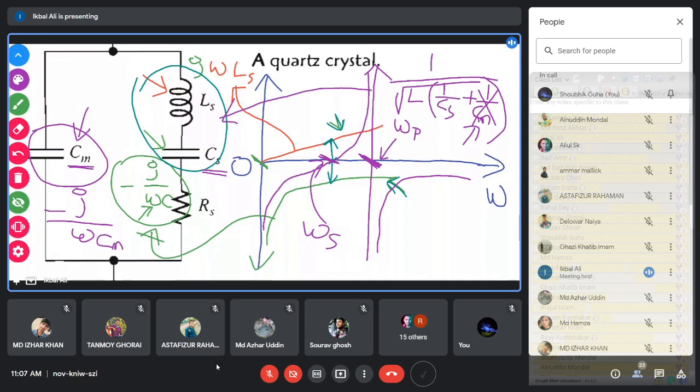I hope that you have understood this equivalent circuit of this crystal. Still, if you have any question, you can ask me. Is there any question?